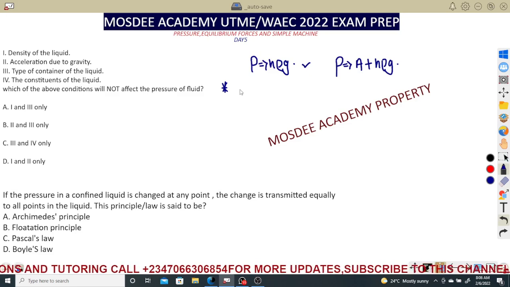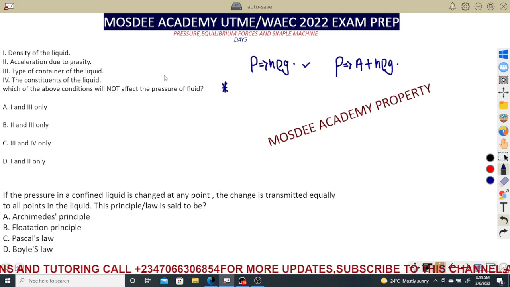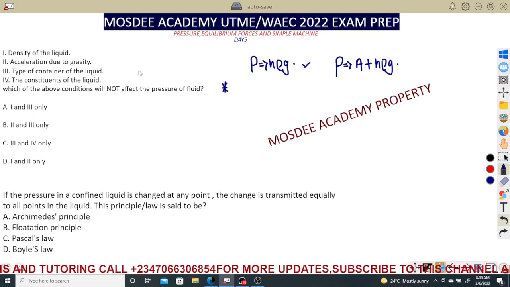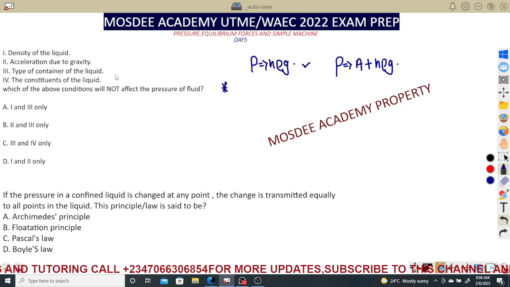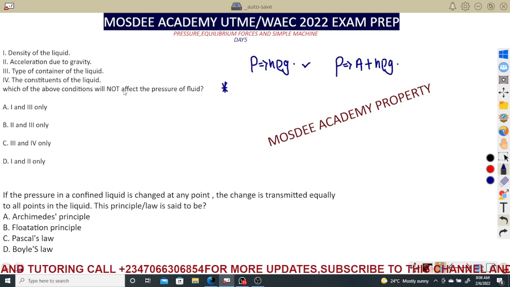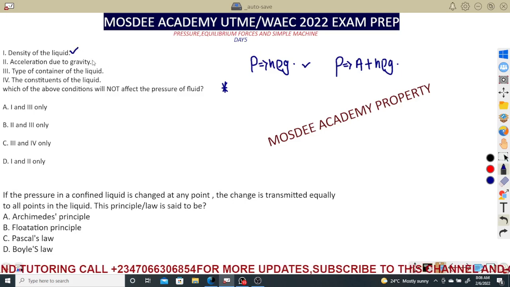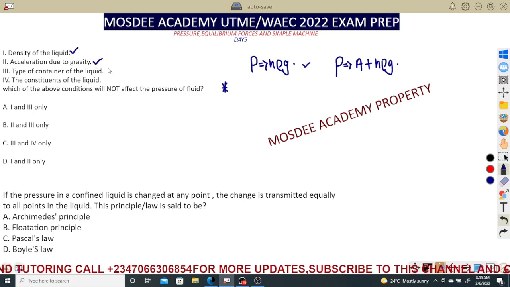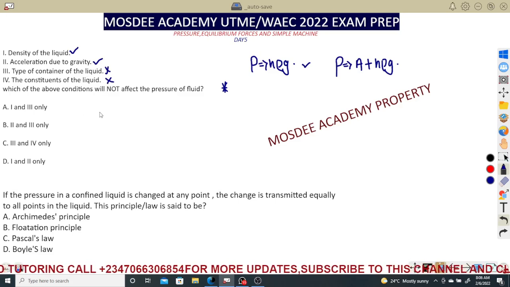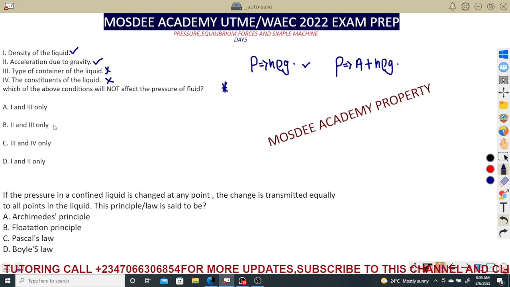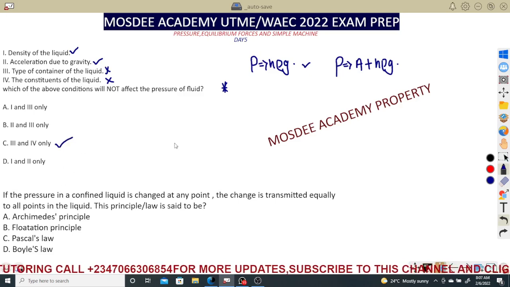So far as a hypothetical line is drawn, pressure does not depend on the size of the container. It is mainly dependent on the height of the liquid, which is what we call the gauge pressure. So density is a factor, gravity is a factor, type of container is not a factor, and the constituent of the liquid is also not a factor. Keep that at the back of your mind. Roman figure 3 and 4 is correct for this first question.